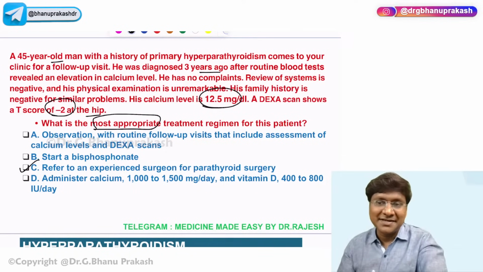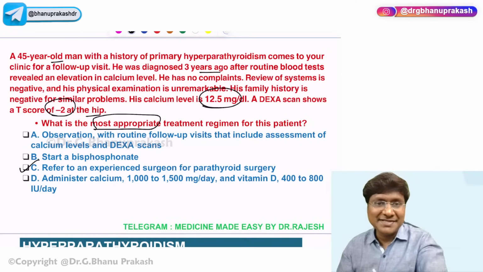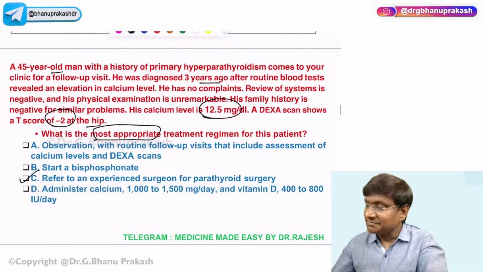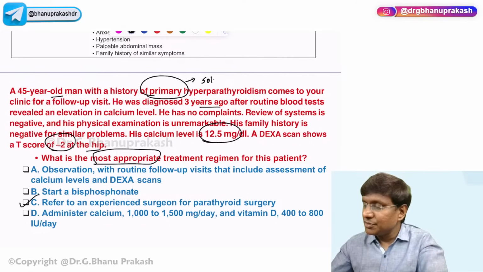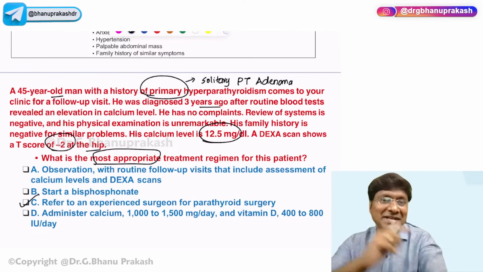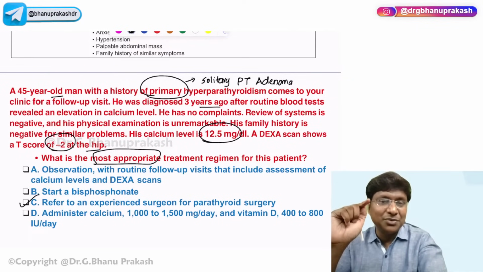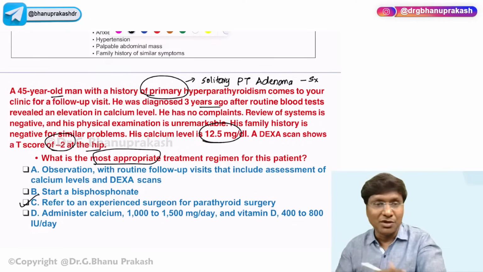See, the correct answer is to refer the patient to an experienced surgeon and get the parathyroid surgery done. Why? Because what exactly is this case? Primary hyperparathyroidism. What is the most common cause of primary hyperparathyroidism? The most common cause is solitary parathyroid adenoma. And in solitary parathyroid adenoma, the treatment of choice is surgical resection of the tumor.